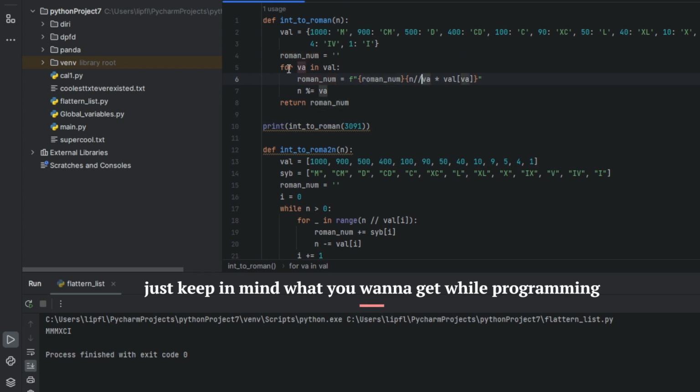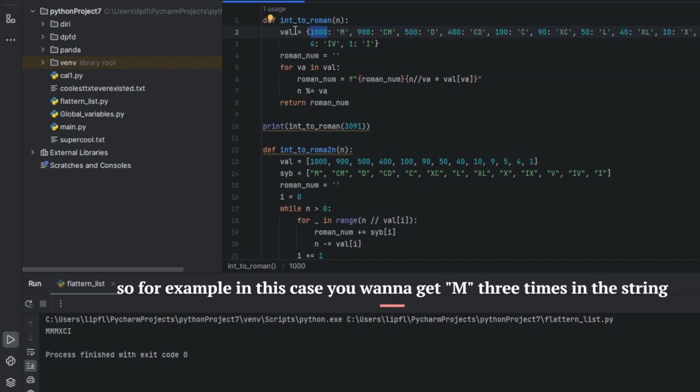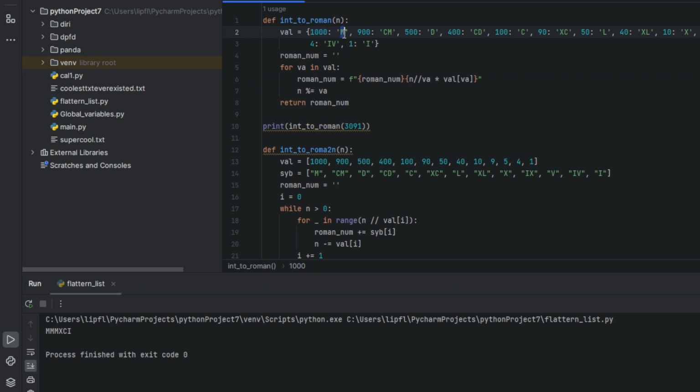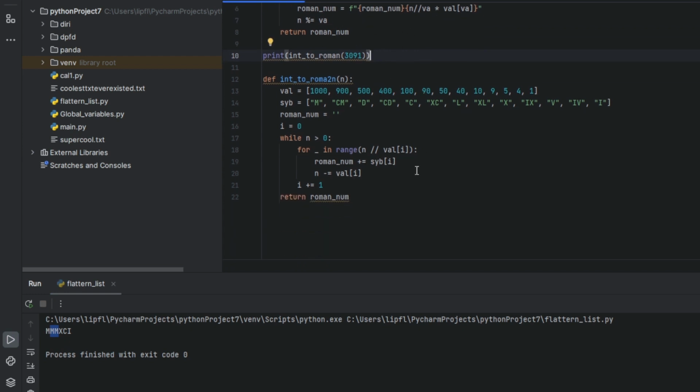So we have our n, which is our value, dividing it with 1000, getting 3, multiplying it with the value of 1000, and by that we are adding M. Each time we are redefining our string, we have to include the old string first, so that it won't overwrite it. In this case you are just using a for loop.